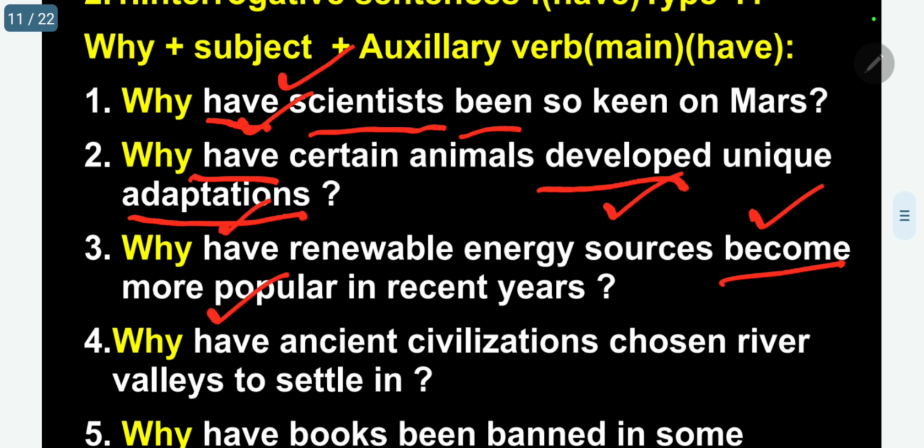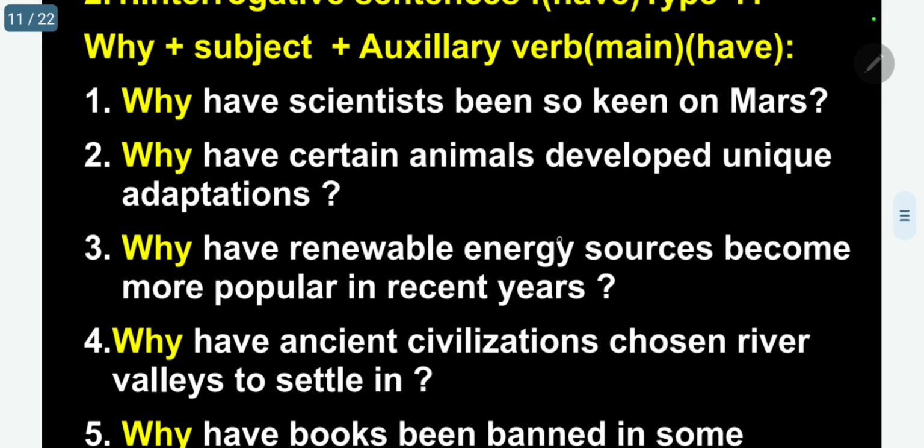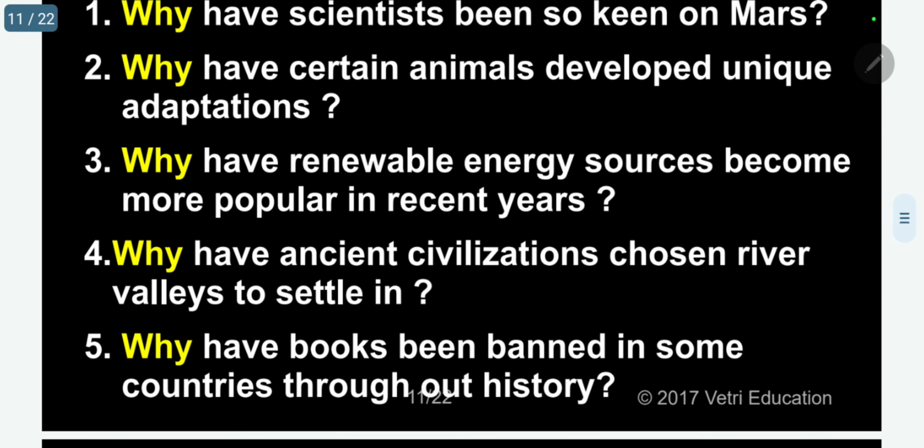Why have ancient civilizations chosen river valleys to settle in? Chosen, main verb, have auxiliary. Why have books been banned in some countries throughout history? Have auxiliary, banned, main verb.